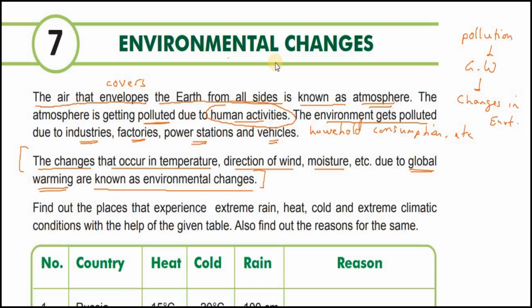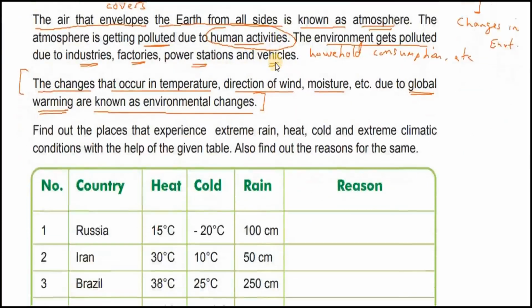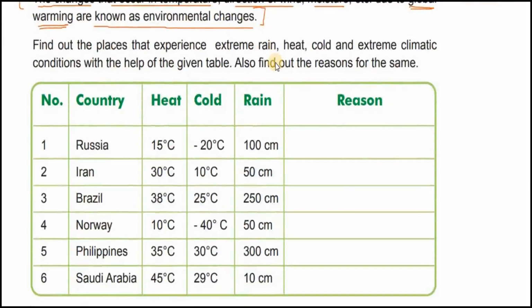Okay, how do these pollutants contribute towards global warming, and how does that result in the changes in our environment? Okay, now look at this table. See, we see places that experience extreme rain, extreme heat, extreme cold. In other words, extreme climate conditions, right? Russia, the heat would be 15 degrees Celsius, but cold, very cold, -20, and rain would be 100 cm. Why like that? So we can say Russia is in the northern hemisphere, right?